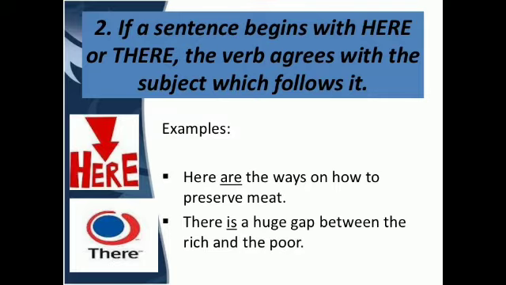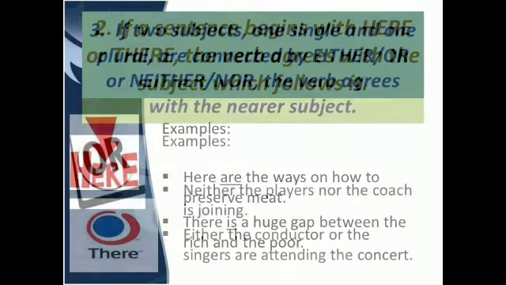So the rule is, again I am reading it so that you can connect it with the examples, that if a sentence begins with here or there, the verb agrees with the subject which follows it. In the first sentence the subject is the ways, and in the second sentence a huge gap is the subject. So according to these subjects we have used the verbs here.